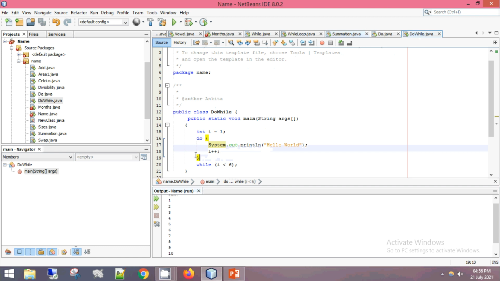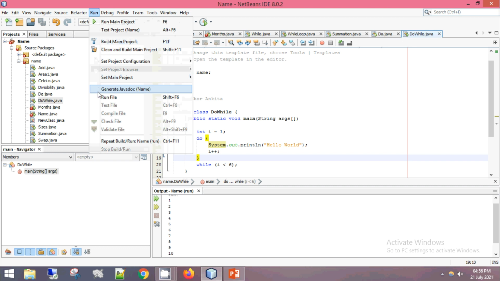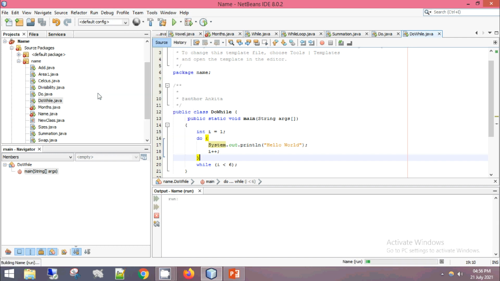Once again I just show you one more code where hello world will be printed on the screen. So int I is equal to 1. So hello world will be printed. Increase the value. Then till this condition will not come true. So when 6 will come, 6 is less than equal to 6, at that time the code will be something else. So let's run. So you can see hello world has been printed 5 times.